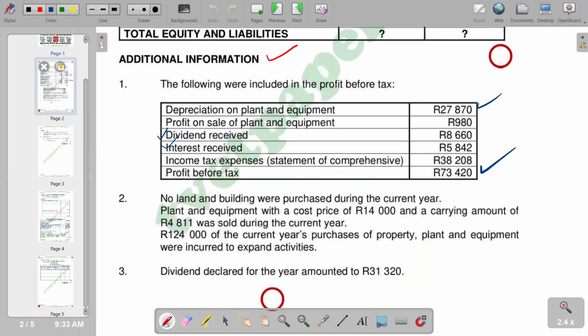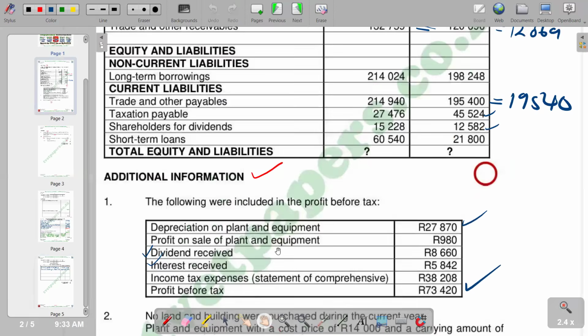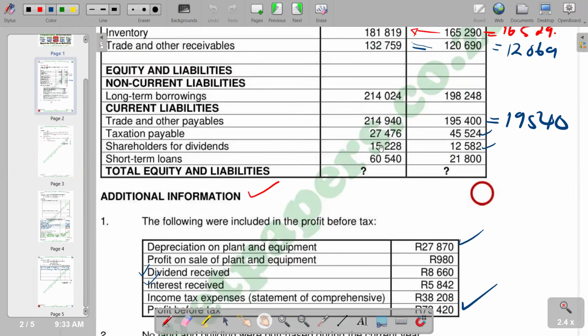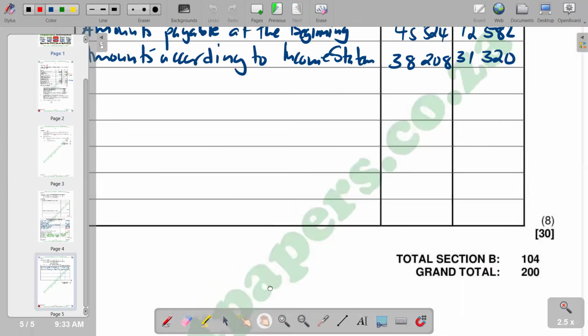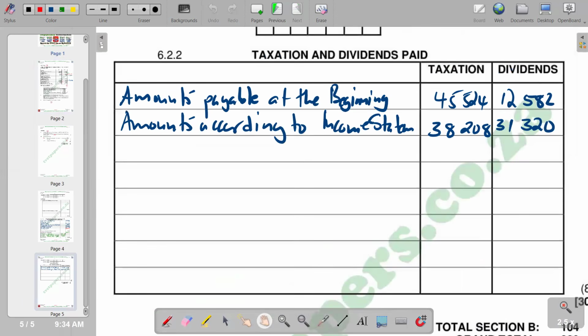So if you come here, we check again what are the balances at the end that we have. We go to the list of balances. We see that we have got shareholders for dividends is 15,228, which is the amount for dividends, balance at the end, and then we've got taxation payable, 27,476. So we include those as our closing balances. So here the description that we are going to give is amounts payable at the end of the year.